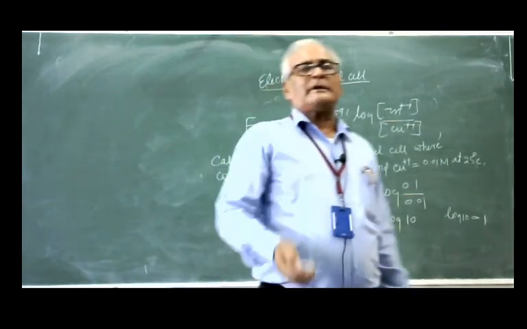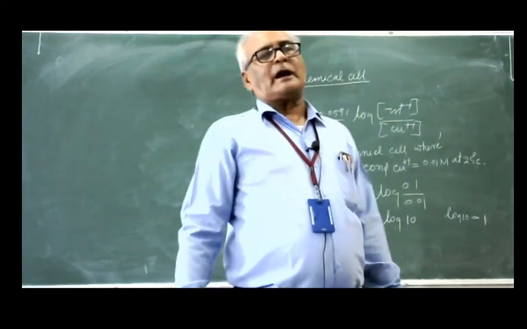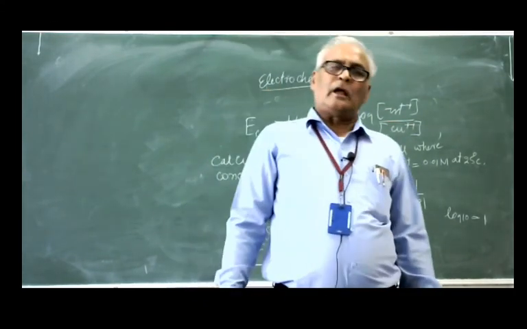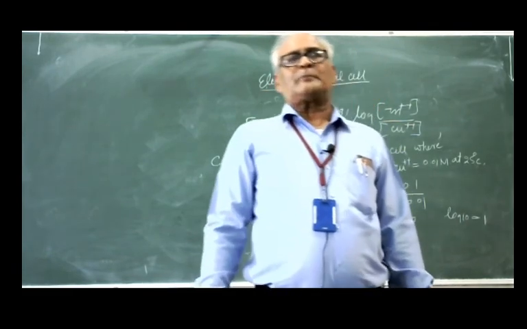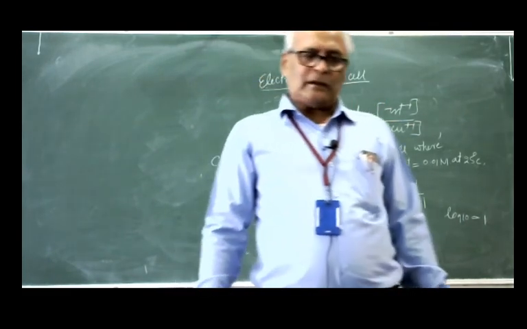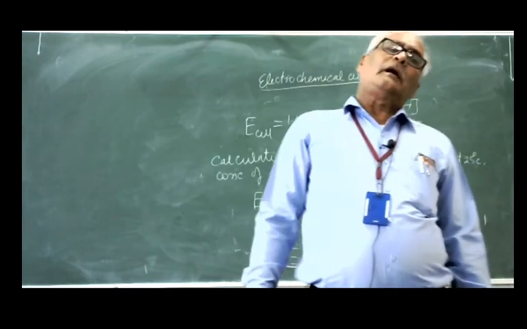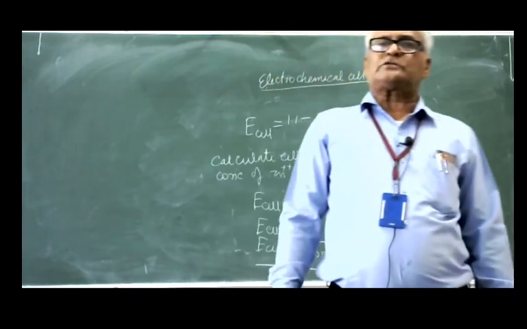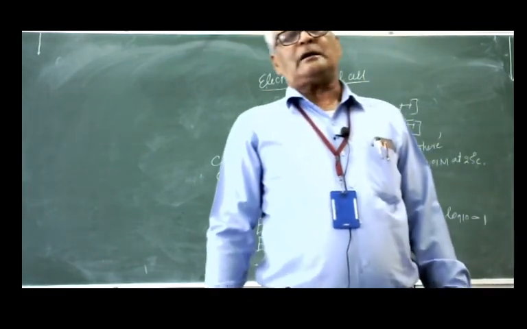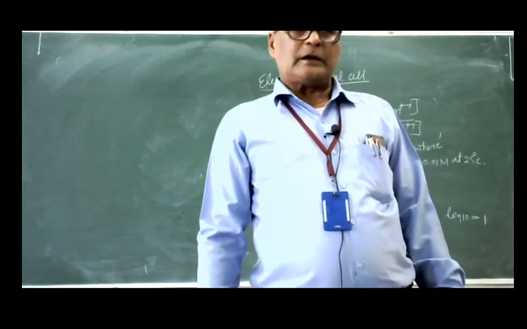So I have given a very simple example regarding the calculation of the cell potential of the Daniell cell, where the concentrations of zinc ion and copper ion are given, and the standard electrode potentials of zinc and copper are given.